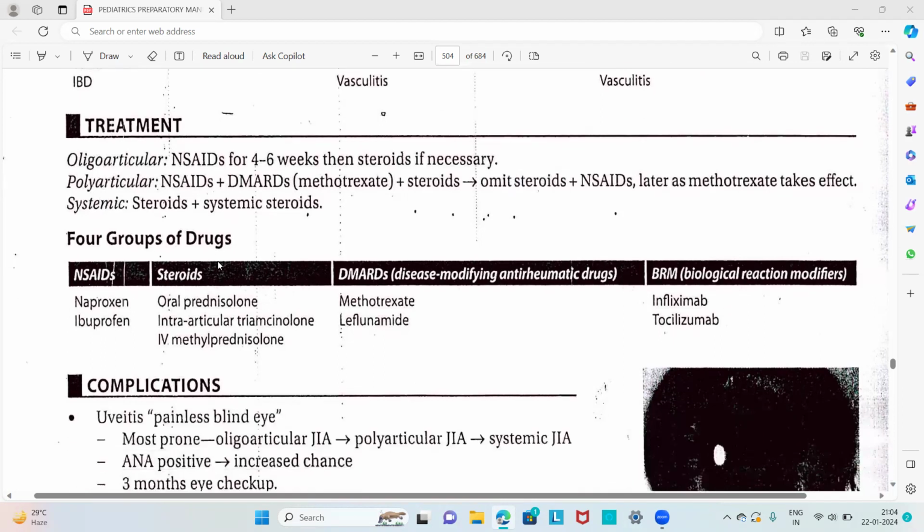Four groups of drugs are used. That is NSAIDs like naproxen and ibuprofen. Steroids like oral prednisolone, intra-articular triamcinolone, and IV methylprednisolone are used. Then disease-modifying anti-rheumatic drugs like methotrexate and leflunomide. Then the biological response modifiers like infliximab and tocilizumab are also used. So those are the 4 groups of drugs: NSAIDs, steroids, disease-modifying anti-rheumatic drugs and biological response modifiers.